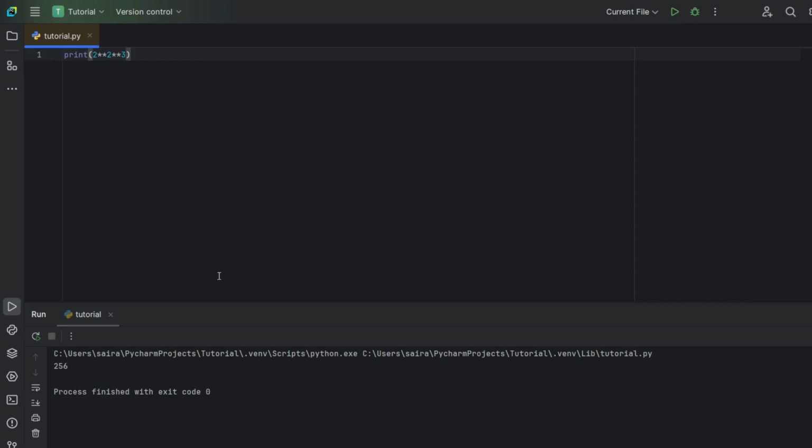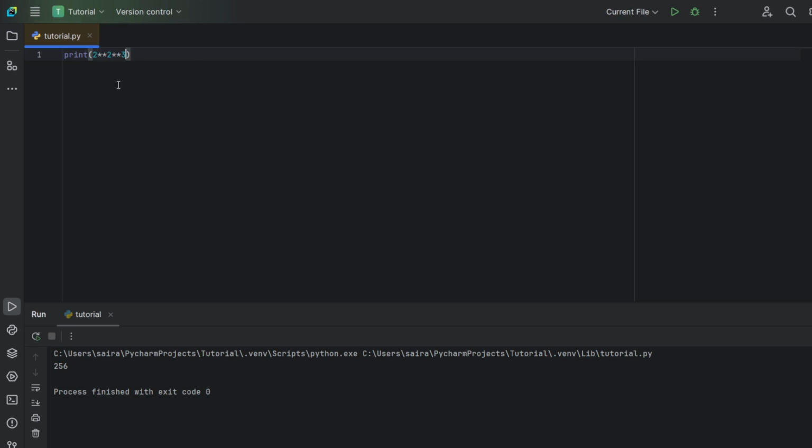Now, the two possible results are 2 to the power 2 is 4 and 4 to the power 3 is 64. But our answer is not 64 in the output. But then if we take it from the right hand side, 2 to the power 3 is 8 and 2 to the power 8 is 256. This result clearly shows that the exponentiation operator uses right-sided binding.